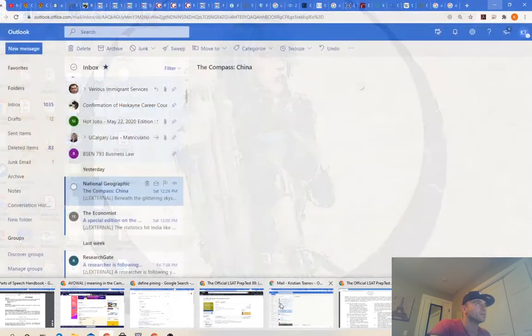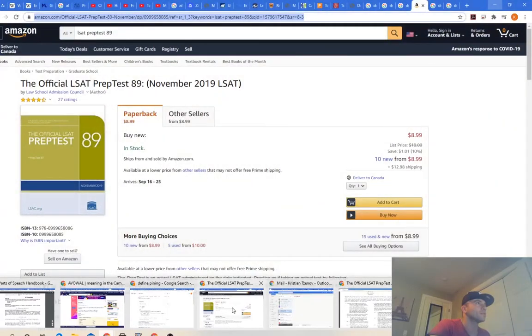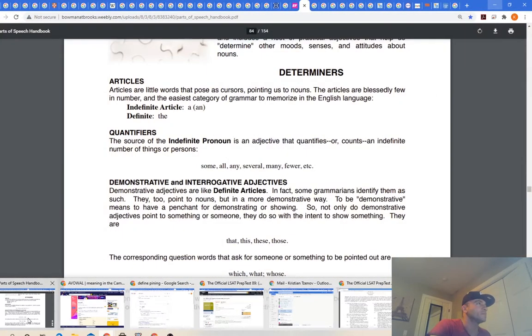There's a number of books that I think are helpful. There's one specifically that is very helpful, has to do with diagramming sentences, and I know that sounds silly, but it's really helpful if you go through it and you get all the information you can get. I have it open here. Where was it? I think it's in one of these. I know I got a lot of tabs. I like tabs. There you go.